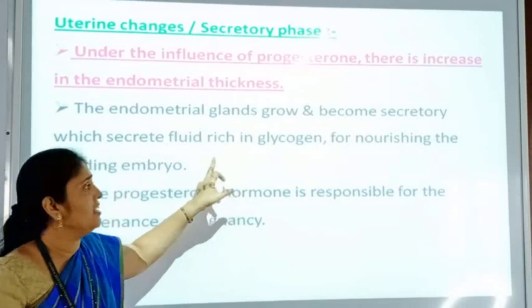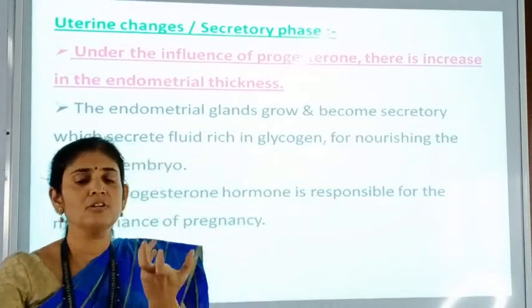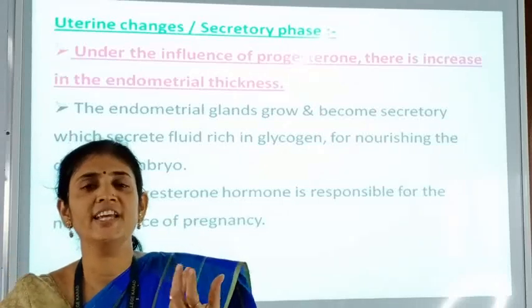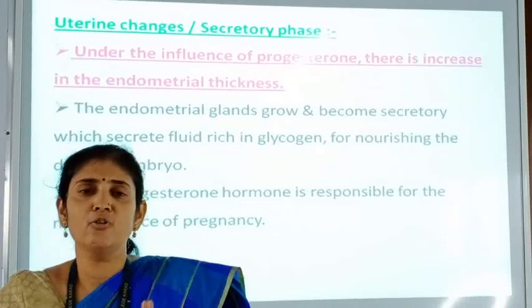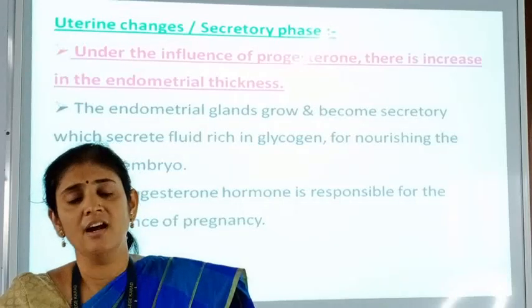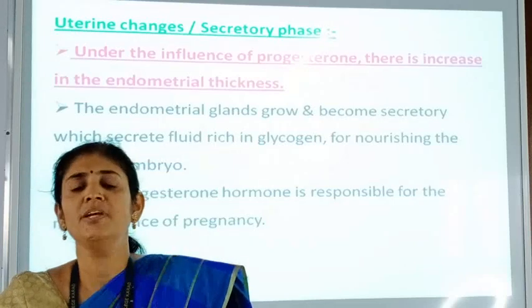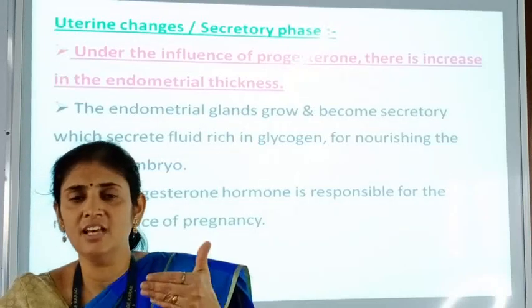And they are secreting a fluid which is rich in glycogen, because glycogen is the food material source for that dividing embryo. So here these endometrial glands are growing very fast and they are secreting glycogen-rich fluid and that is nourished to the developing embryo if there is pregnancy occurring.